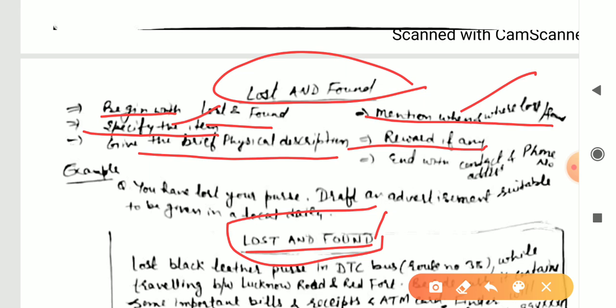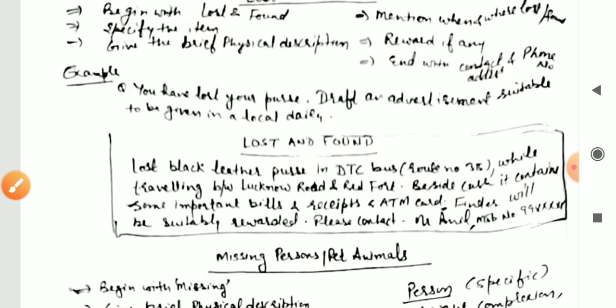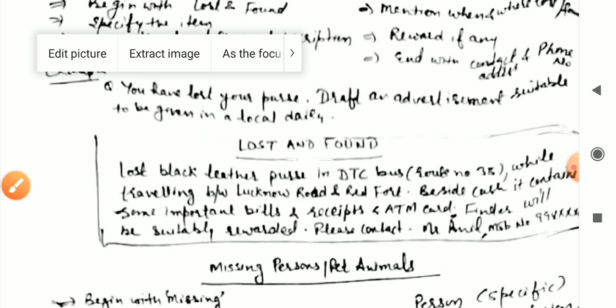And this is the type of advertisement where sometimes a sentence or two sentences are also used instead of idioms and phrases. So you must also remember that a treat is promised, a good reward will be given to the finder. So such types of sentences are also used in this type of advertisement. And with contact, that is the address with phone number. So we are taking an example, like the question is, you have lost your purse. Draft an advertisement to be given in a local daily or a local newspaper.